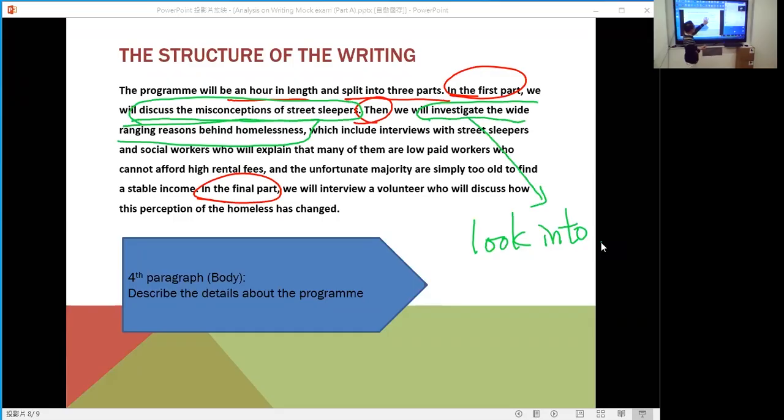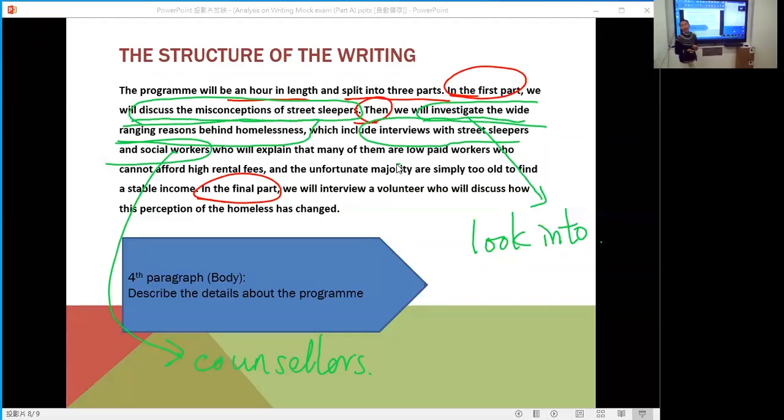So for part 2, how will you investigate? What will you do? You will interview street sleepers and also social workers. You will interview street sleepers. You will interview social workers. You know social workers. You can say counselors. For example, in our school, we have Selena and also Hester. These 2 are the social workers. And what will they do? They will explain that many of them are low-paid workers who cannot afford high rental fees.